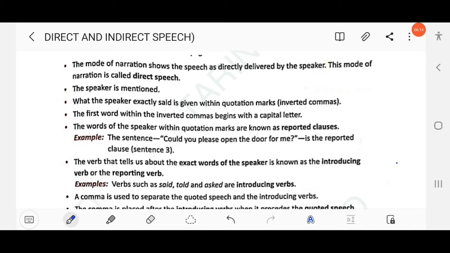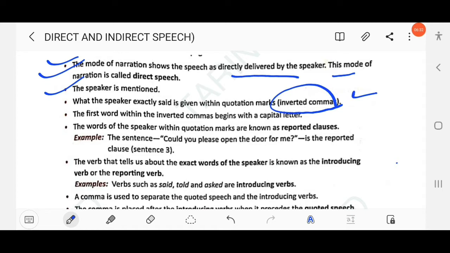So here the mode of narration shows the speech as directly delivered by the speaker. This mode of narration is called direct speech. The speaker is mentioned: he says, Rohit says, Sital says. What the speaker exactly said is given within the quotation mark, that is known as inverted comma.